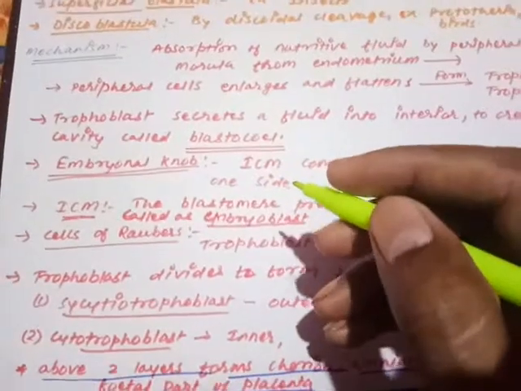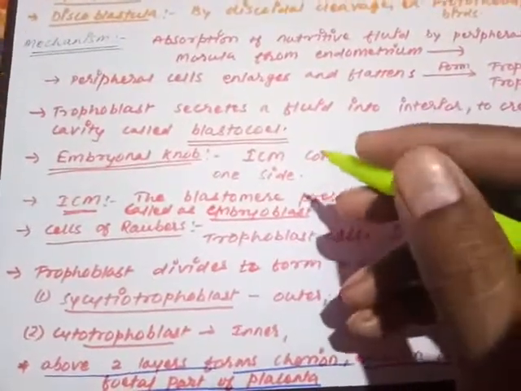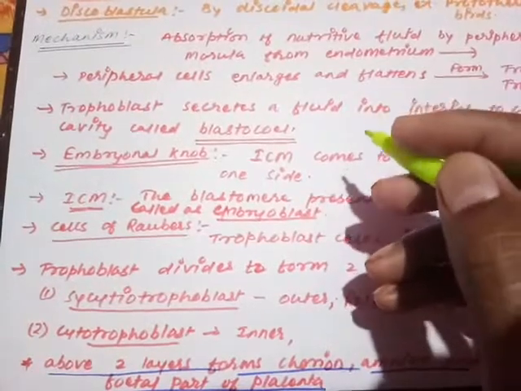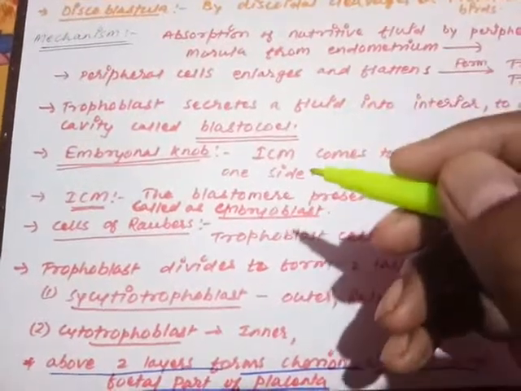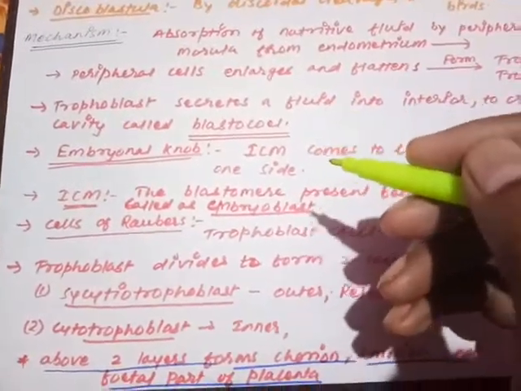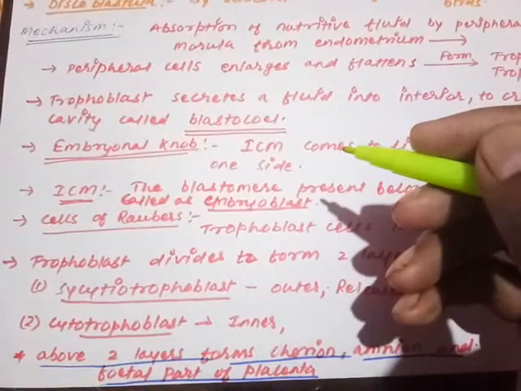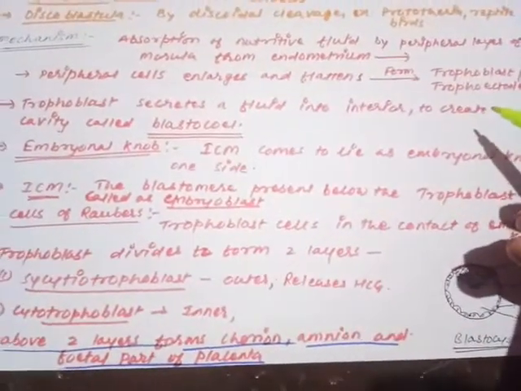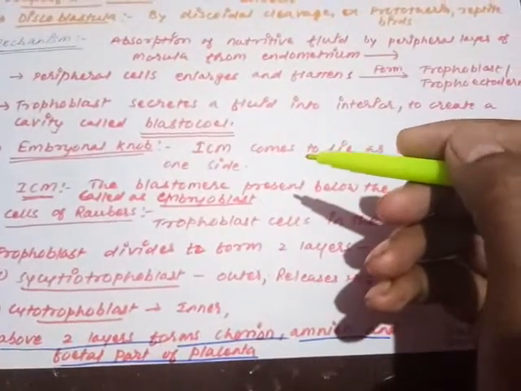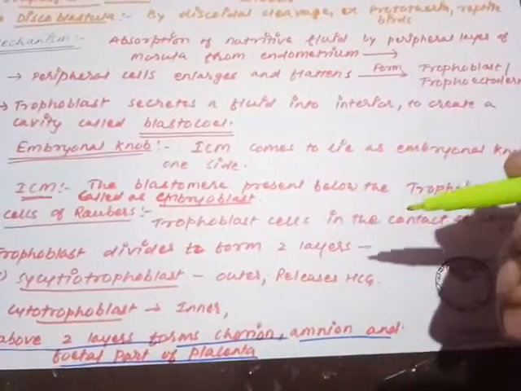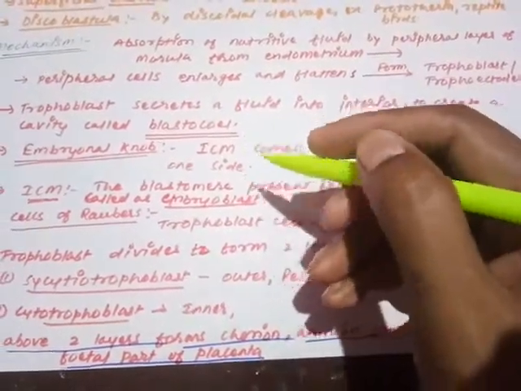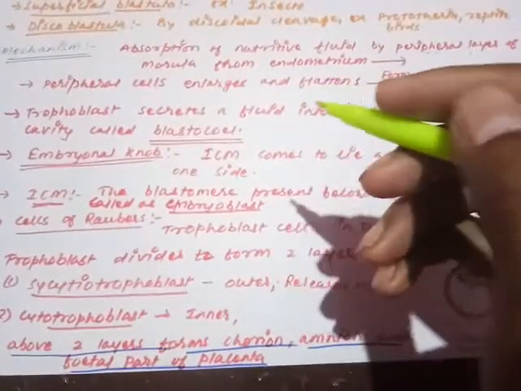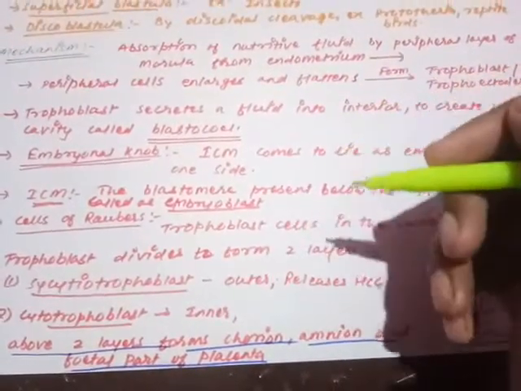So once again I am repeating the mechanism of the formation of the blastocyst or blastula. What happens: the peripheral layer of the morula is going to absorb the nutritive fluid from the endometrial lining, and due to the absorption of that nutritive fluid the peripheral layer of the morula cells are getting enlarged and flattened. Those cells we call the trophoblast or trophoectoderm. The trophoectoderm continuously absorbs fluid from the endometrium and secretes it inside the morula, and due to that a cavity is being produced, which is called the blastocoele. When the blastocoele appears, at that time the morula is converted into the blastula.